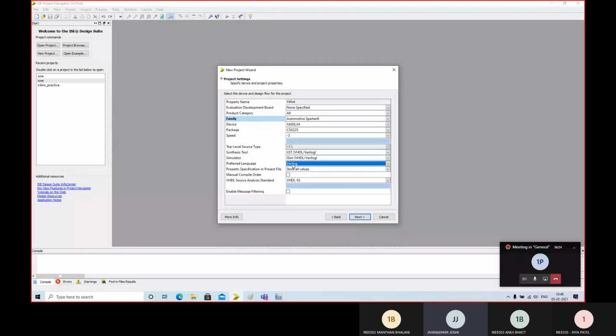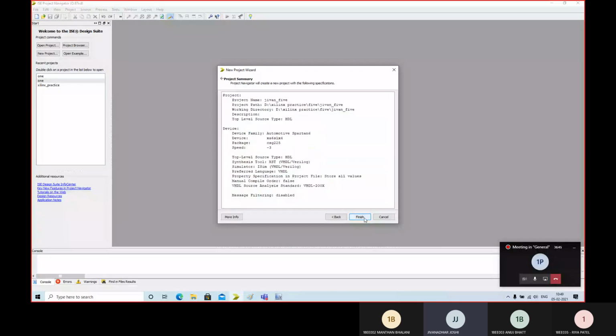You need to write a program in VHDL. So click on the VHDL. Here the version of VHDL can be selected. Let it be 93 right now. Or you can change it also, no problem at all. And then click next and finish.